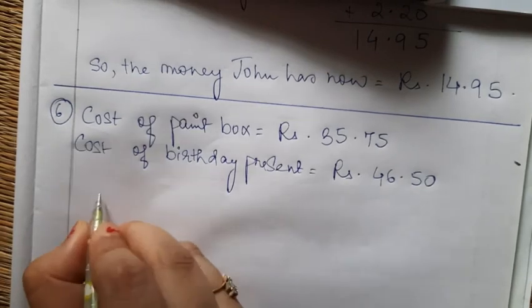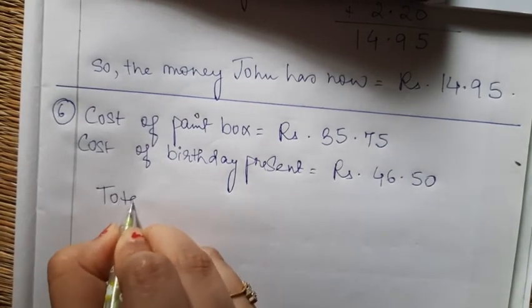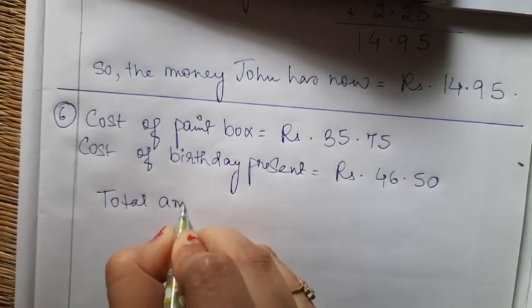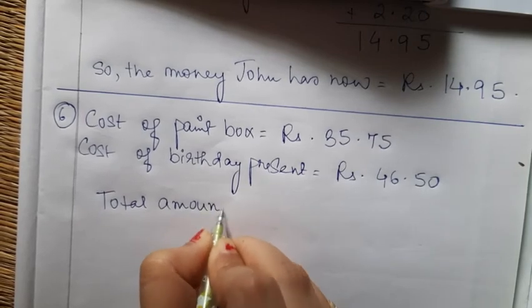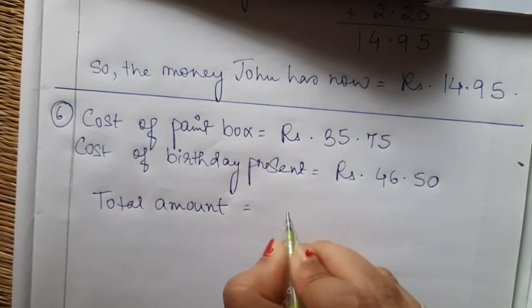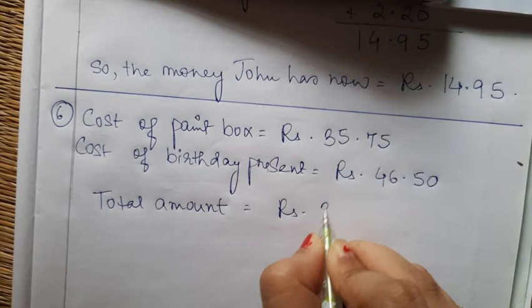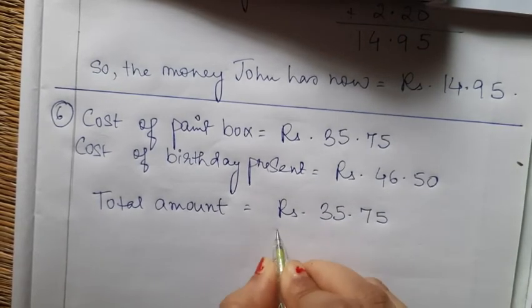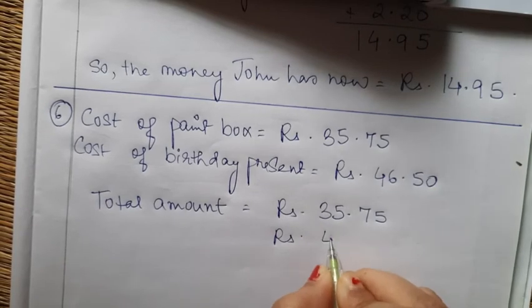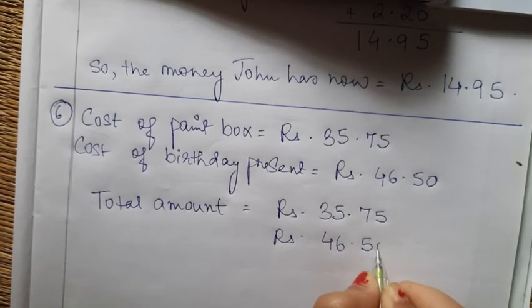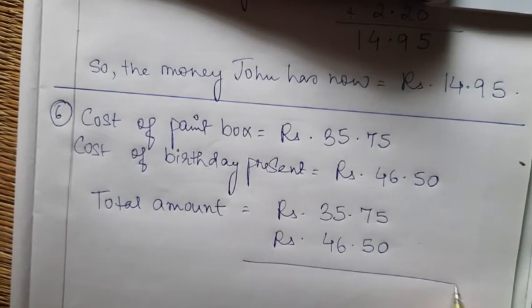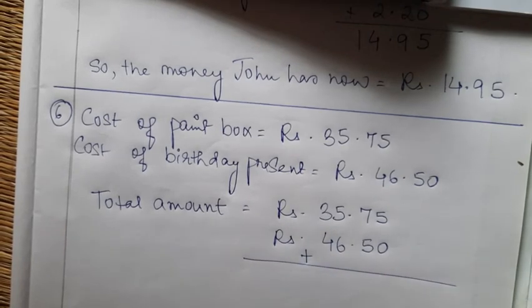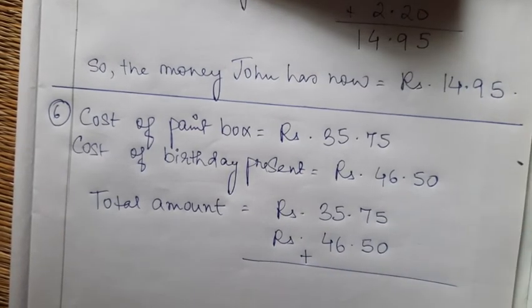Right? Now the total amount. What is the total amount? Total amount is equal to rupees 35.75 and rupees 46.50. I have to find the total amount, and how do we find the total? We have to do addition.